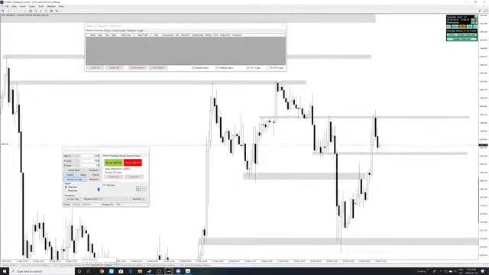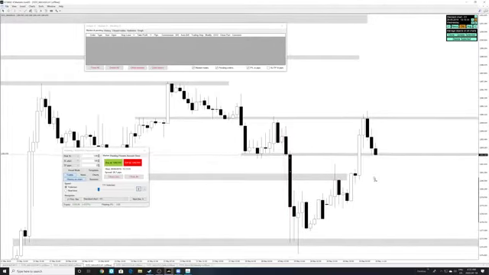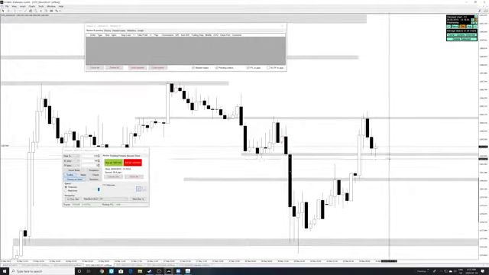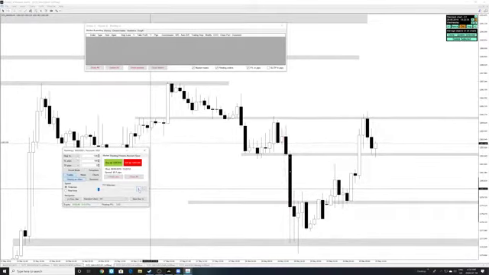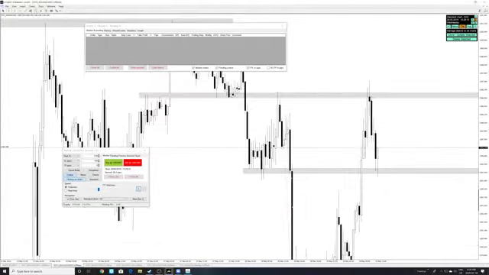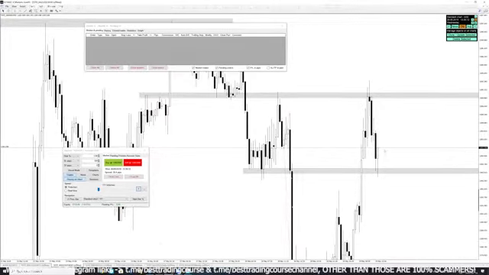I think we're good to go, right? So probably just going to wait for a support to be formed in this area. Let's zoom in here. If this area breaks support, then we're going to start to look for sells, right? And I think sells are going to be pretty good down till this area, intraday, around 17, 18 pips, or even down to this area. But if we form a support here, then I think there's a very high chance we're going to continue moving up. The 30-minute candle is about to close right now, and we're going to see how it closes. So the 30-minute candle has closed bullish.